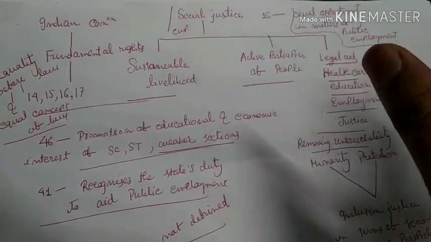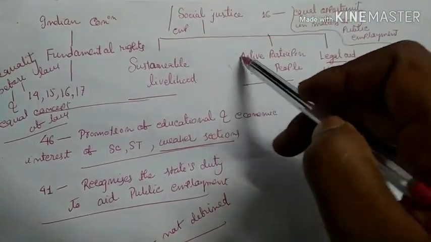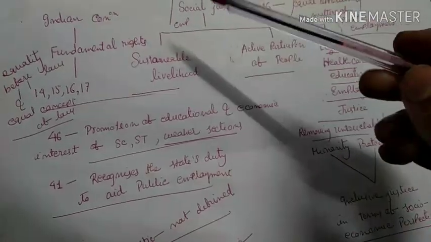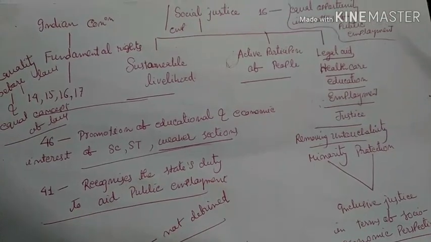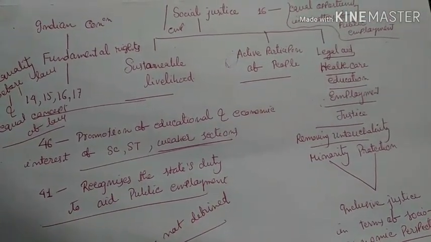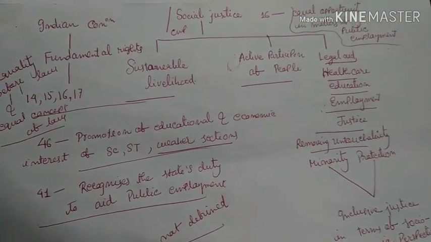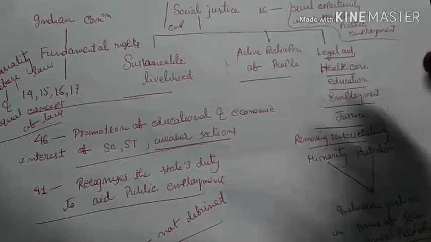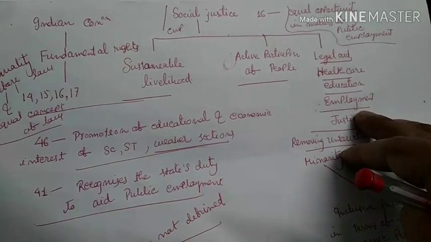There are two critical angles related to the bill. Social justice and empowerment is the first, and the second is the constitutional provisions. So this bill is an attempt to give social justice and empowerment to a particular section of society. So what we have to observe is what social justice is. I cannot discuss all the things here. I'm just giving you an idea, and with the help of the idea, you prepare your own notes.